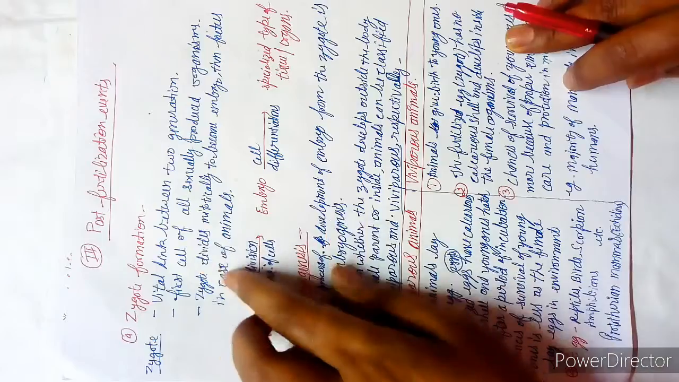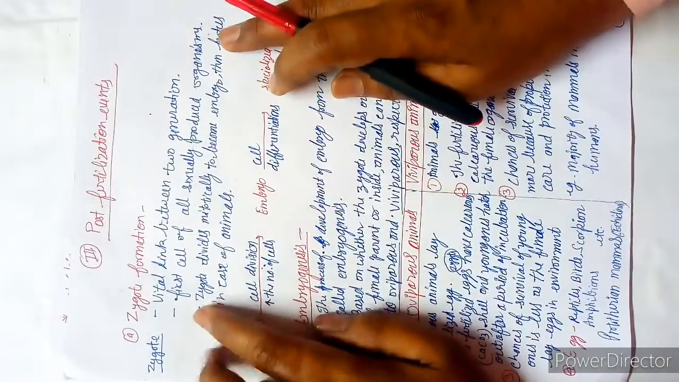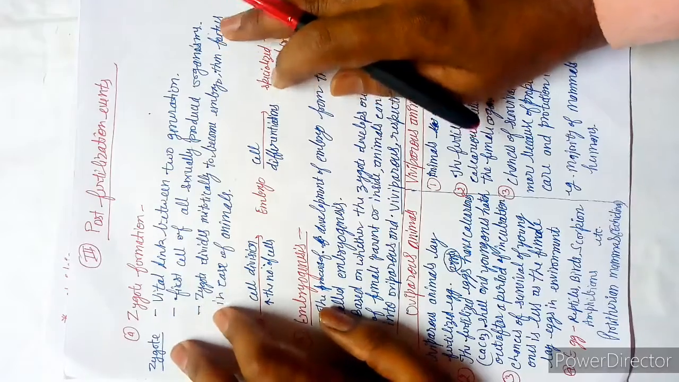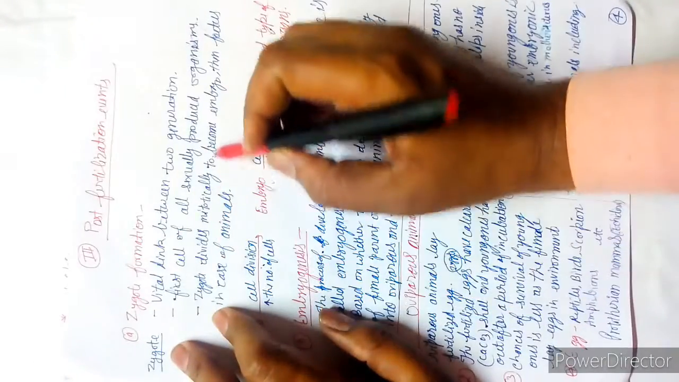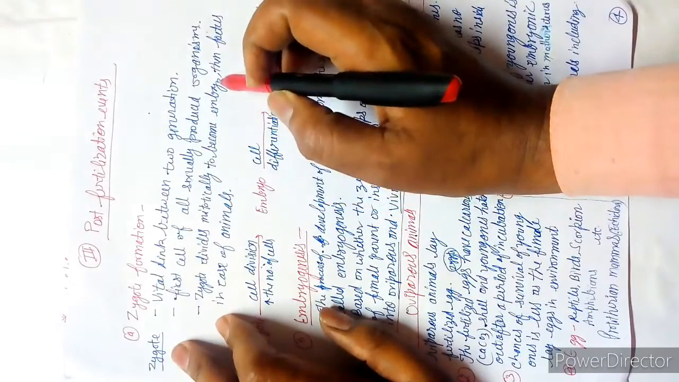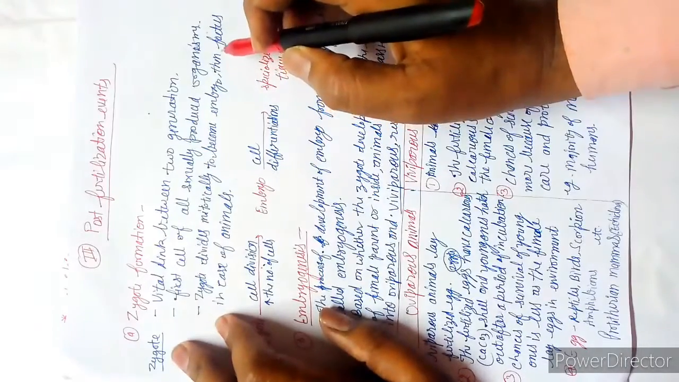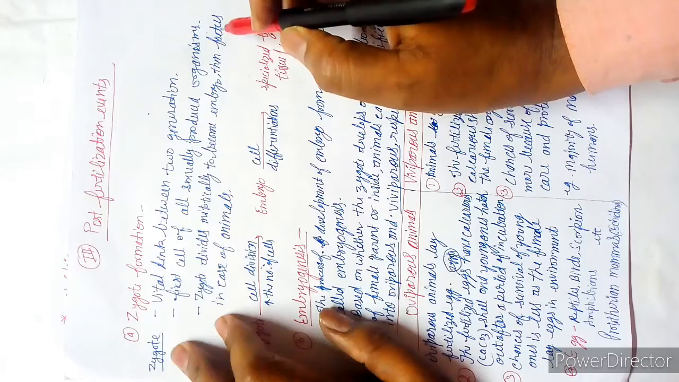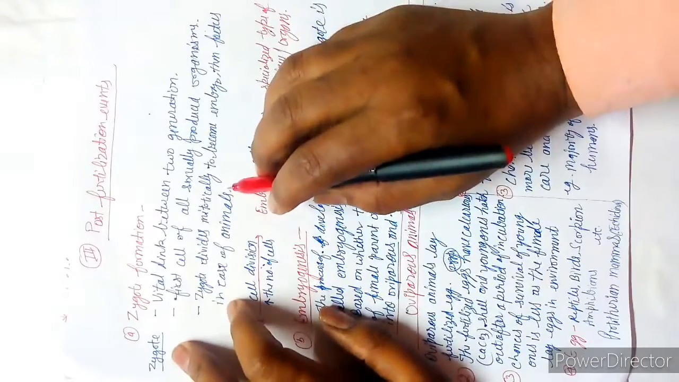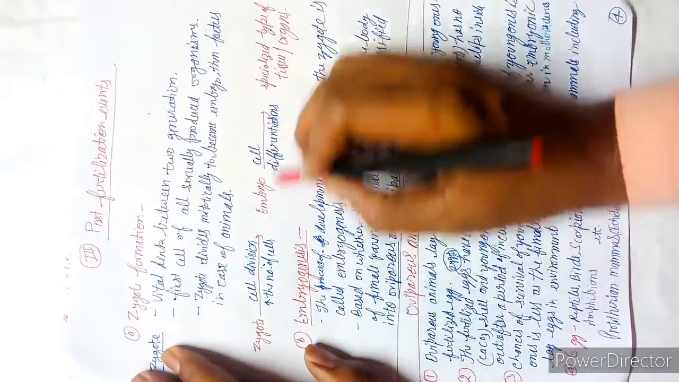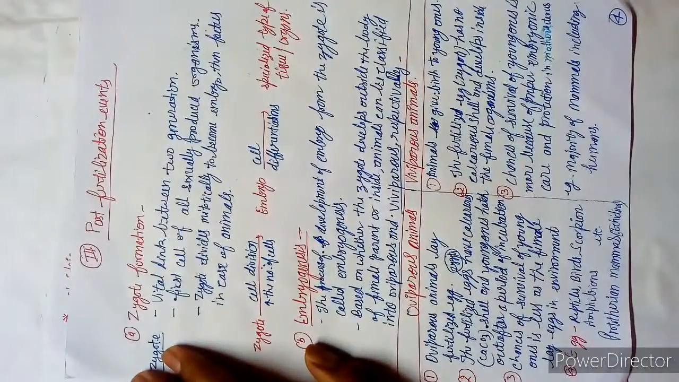Okay, students, the zygote is the first cell of all sexually produced organisms. The zygote divides mitotically to become an embryo, then a fetus in the case of animals. See all the events.